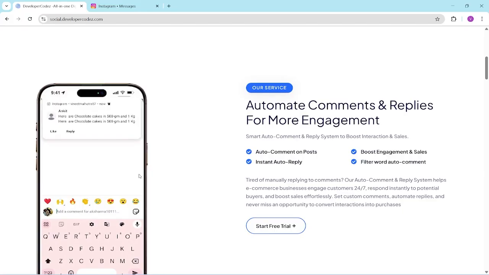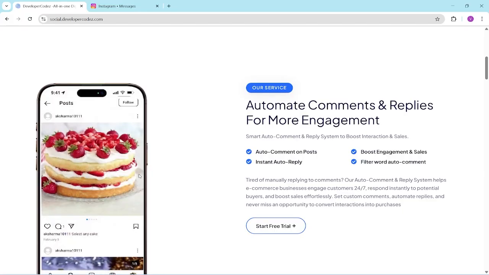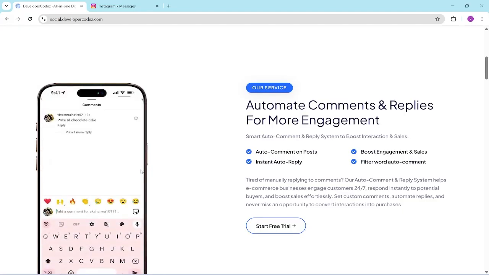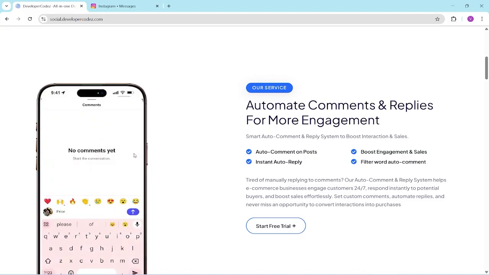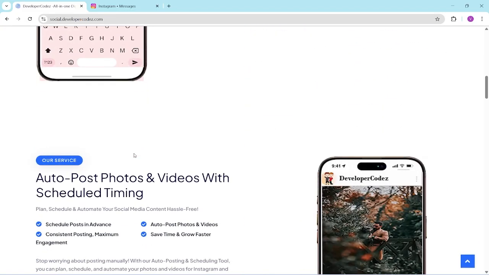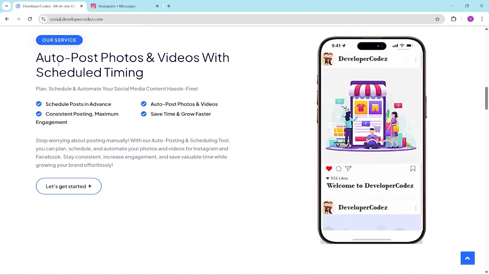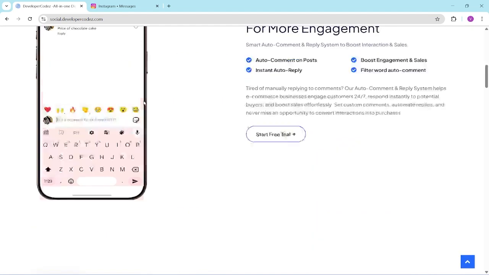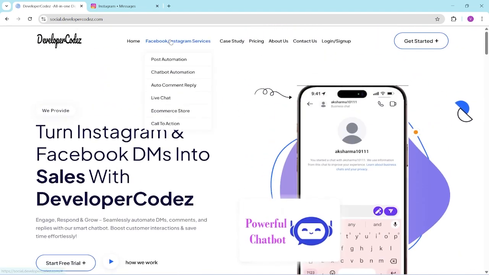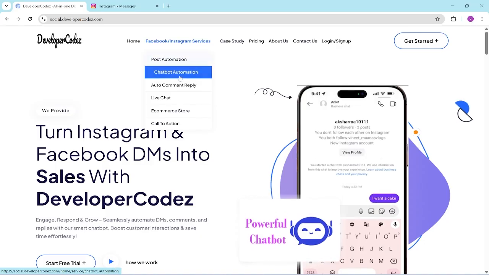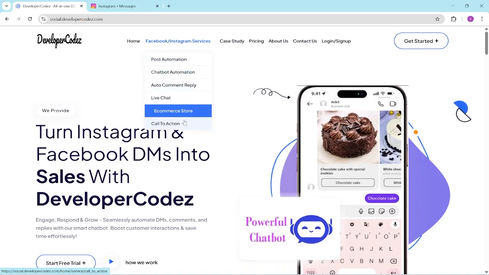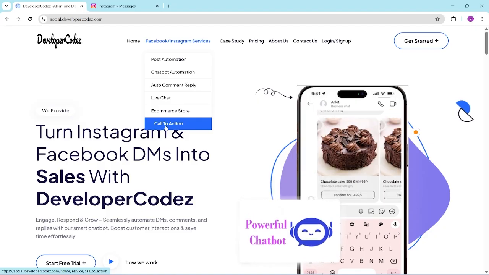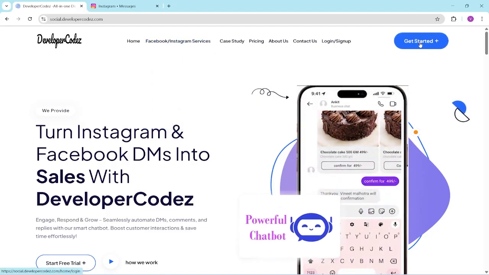If you want more engagement as an influencer or as a content creator, you need a tool like this, with auto comment and auto reply in DMs. It also has features like auto post photos and videos. These are the highlighted features: post automation, chatbot automation, auto comment reply, live chat, e-commerce store, and call to action. Basically, the call to action feature is available on Facebook.